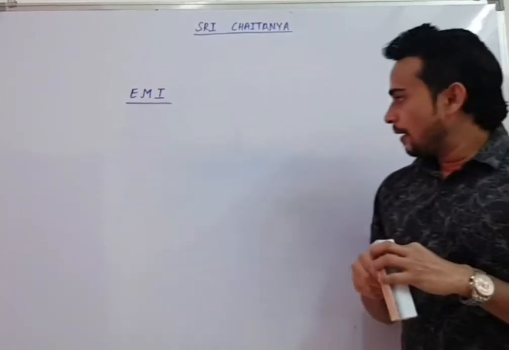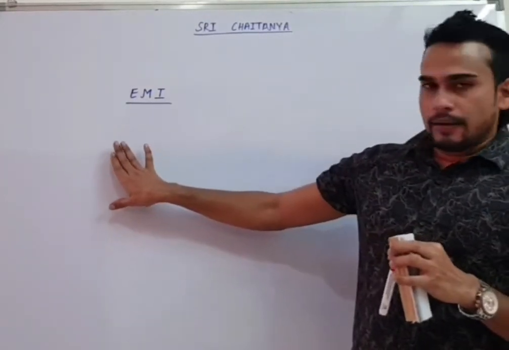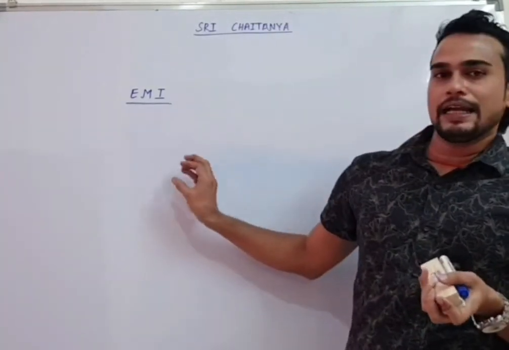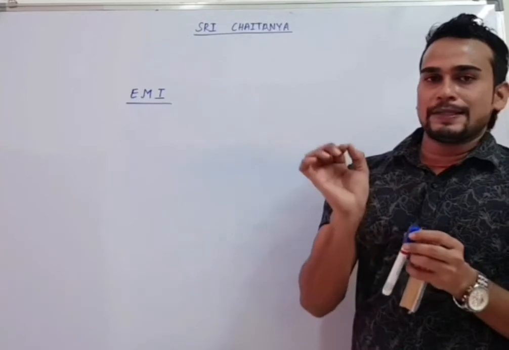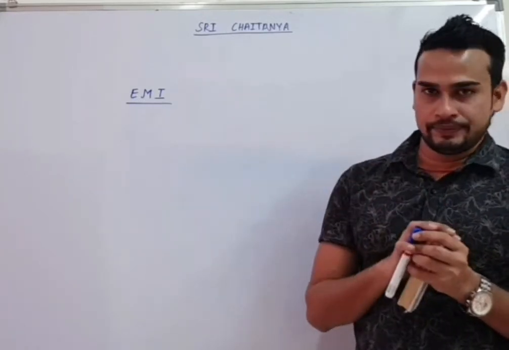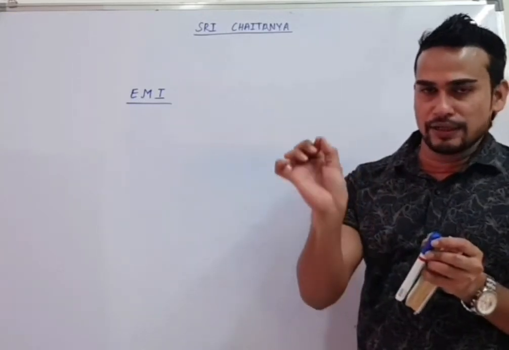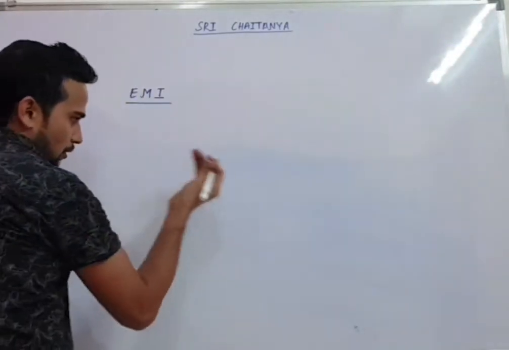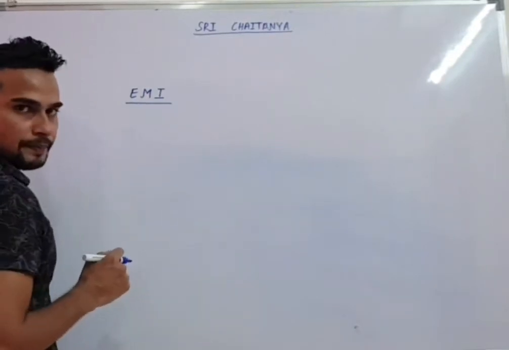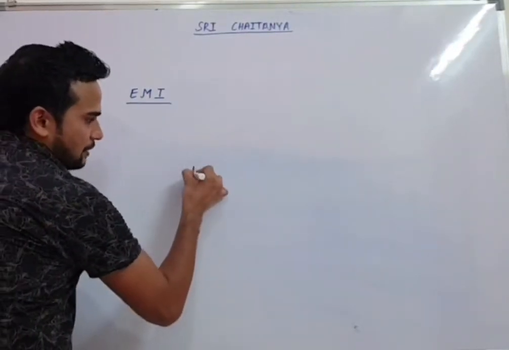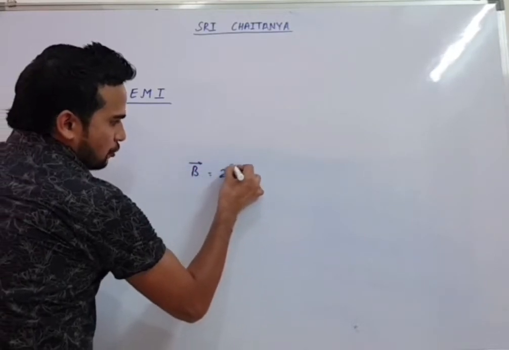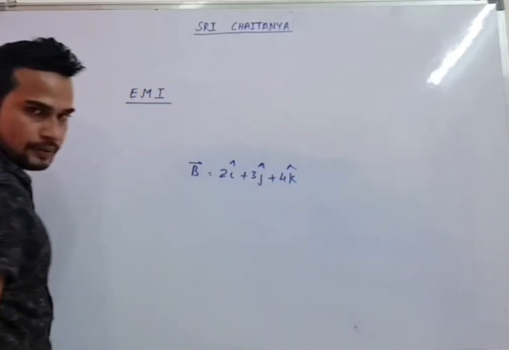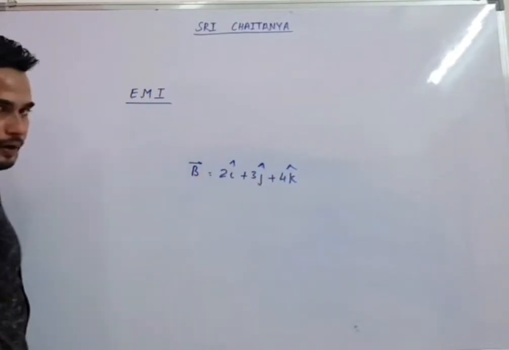They will say, you can write the question. A square having side length 2 meter is placed in XY plane, and the magnetic field in that region is given as 2i cap plus 3j cap plus 4k cap. Find the flux through the square.